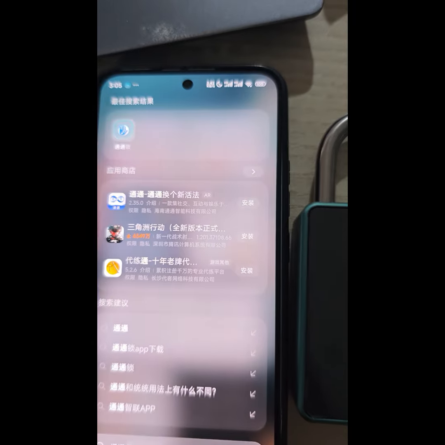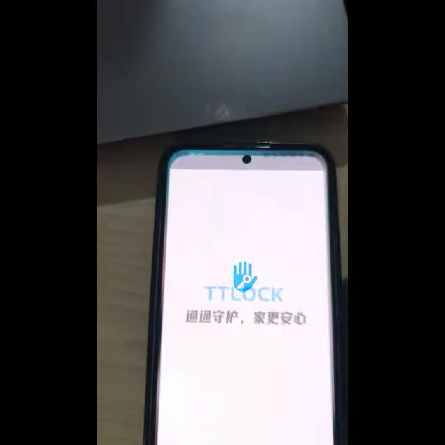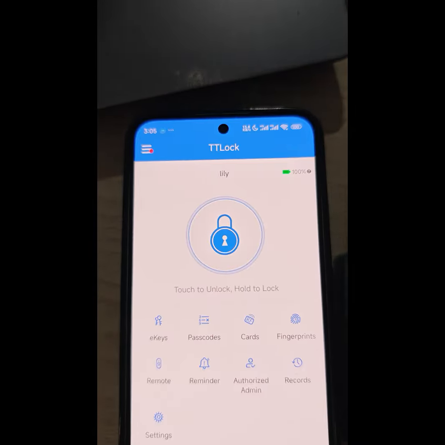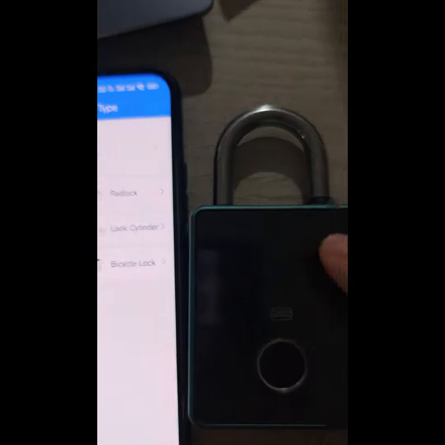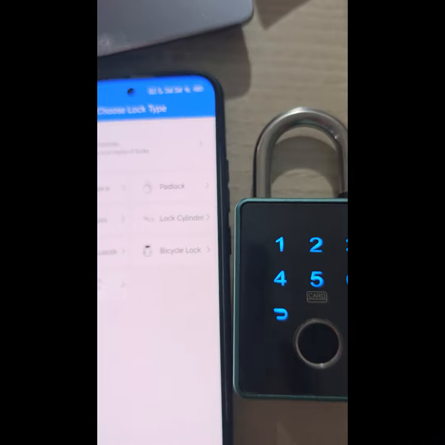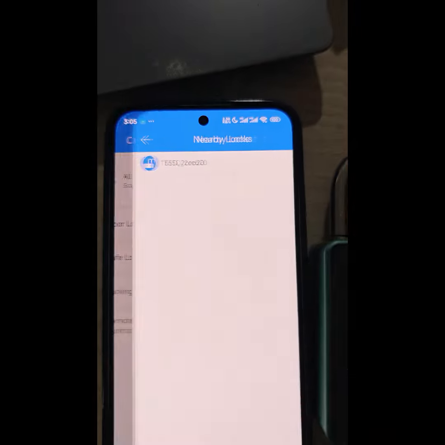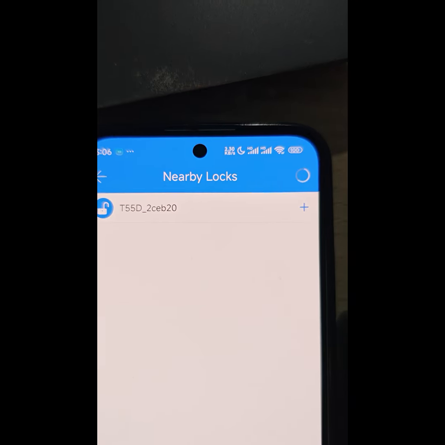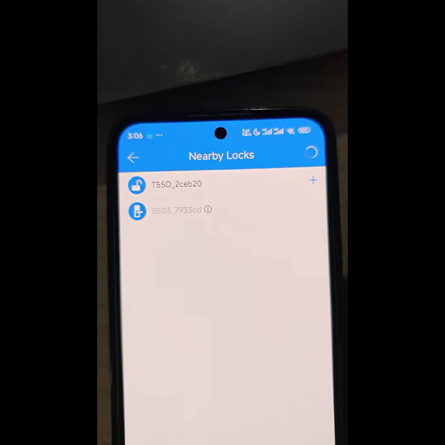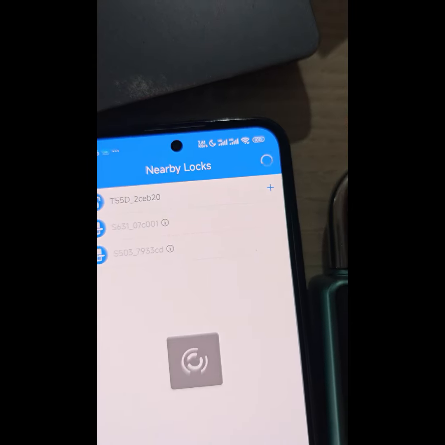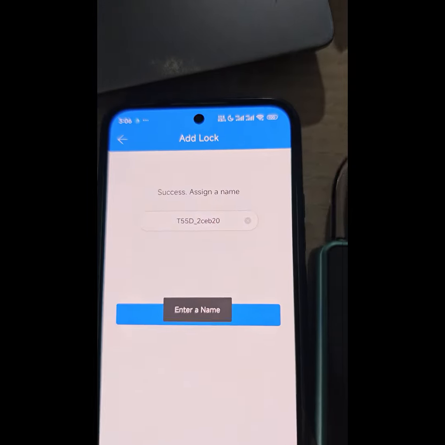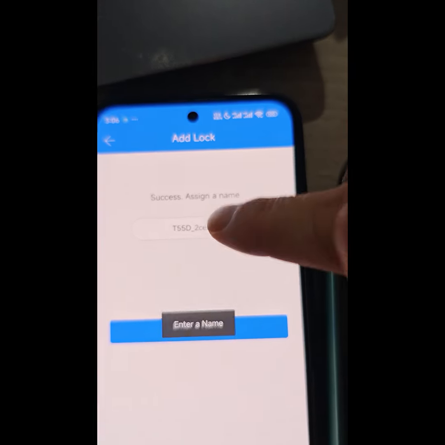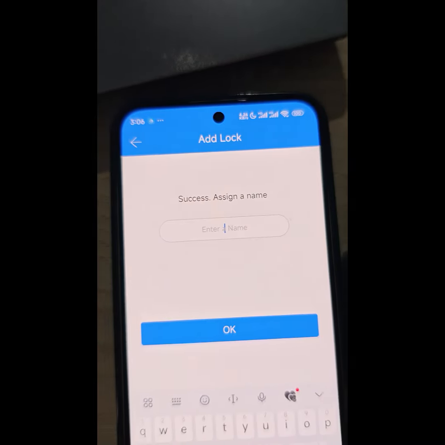Hello, firstly, we needed to open the TTLock app and add the lock. So now we click the padlock screen and click all locks. So we search this lock. We click the add. So now we can modify the username.